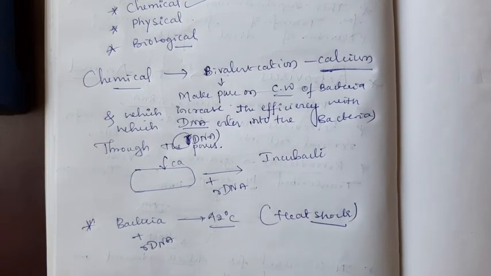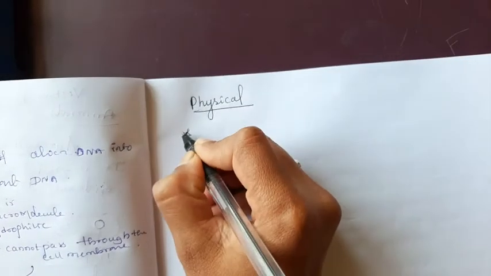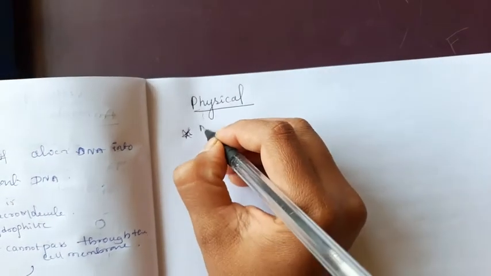Next we will discuss the physical method of competency. In the physical method, by using devices, we insert a plasmid or the gene of interest into the bacterial cell or any other host cells. This is not the only way to introduce DNA into the host cell. In the physical method, there is a physical insertion of the gene of interest into the host.